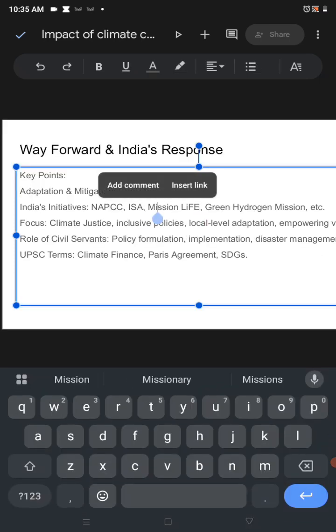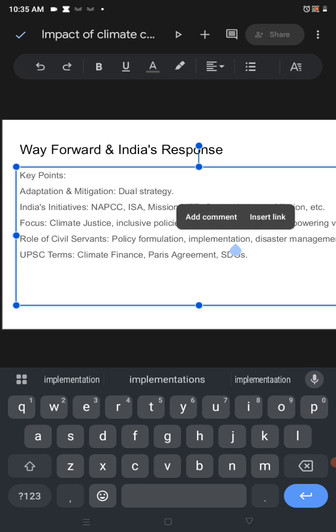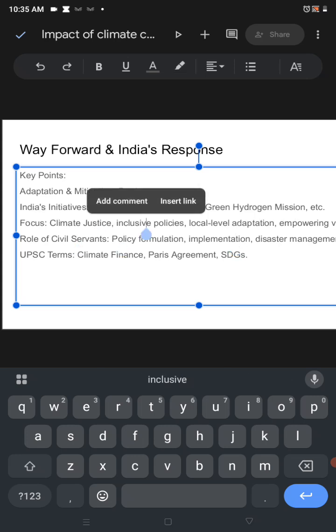Mission LiFE is very important. Green hydrogen, a renewable source of energy, so that we can reduce greenhouse gas emissions. And the focus will be climate justice, meaning giving some kind of relaxation or economic help to the people who are suffering from climate change, especially the poor, tribals, and women.